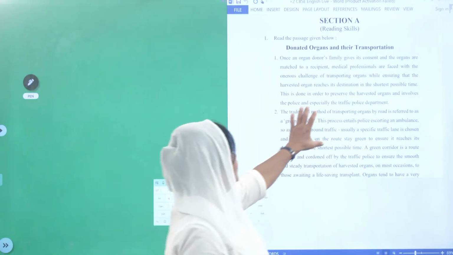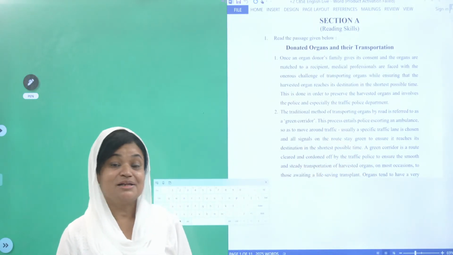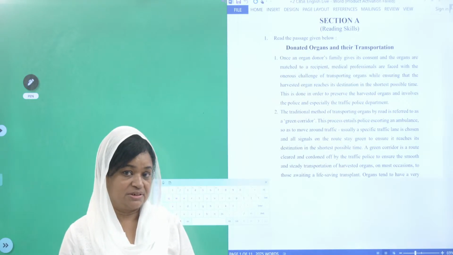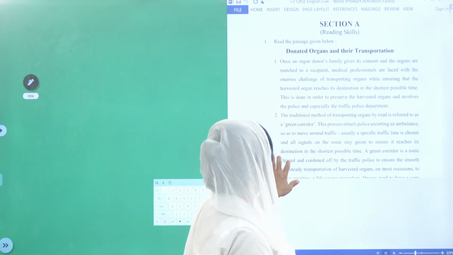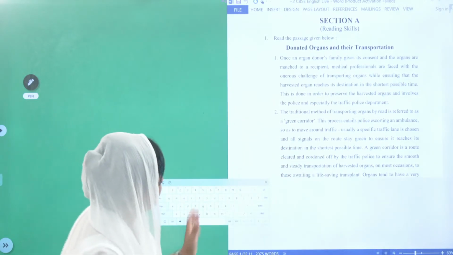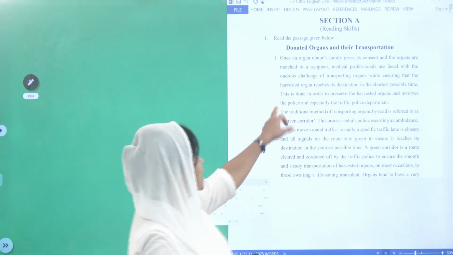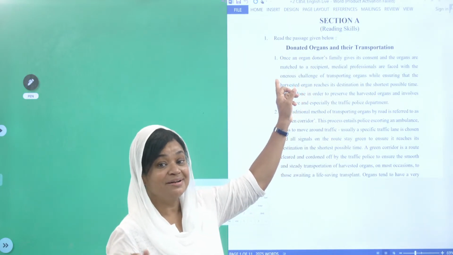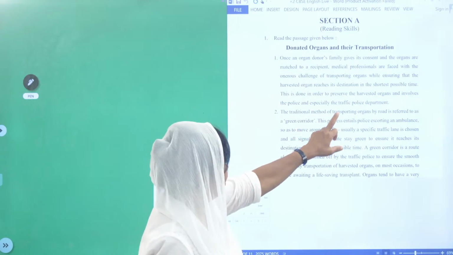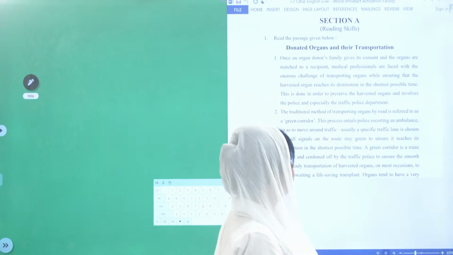Okay. Now, donated organs and their transportation. So, now we understood what the topic is all about. Organ transportation. Clear? Okay. Shall I read the first paragraph? Once an organ donor's family gives its consent and the organs are matched to the recipient, medical professionals are faced with the onerous challenge. Somewhere I have come across this word. Underline that. Clear? Challenge of transporting organs while ensuring that the harvested organ reaches its destination in the shortest possible time.